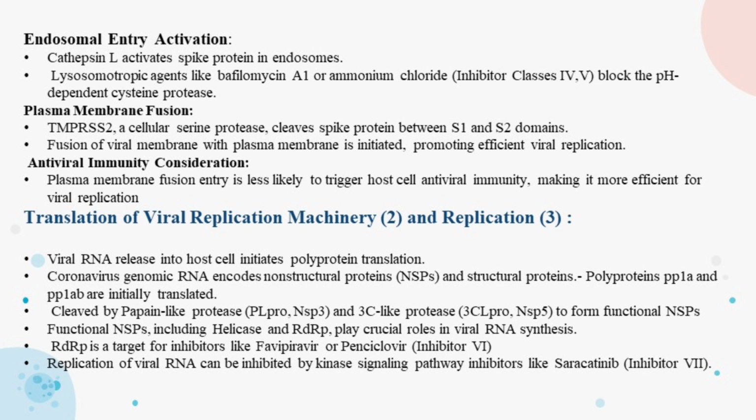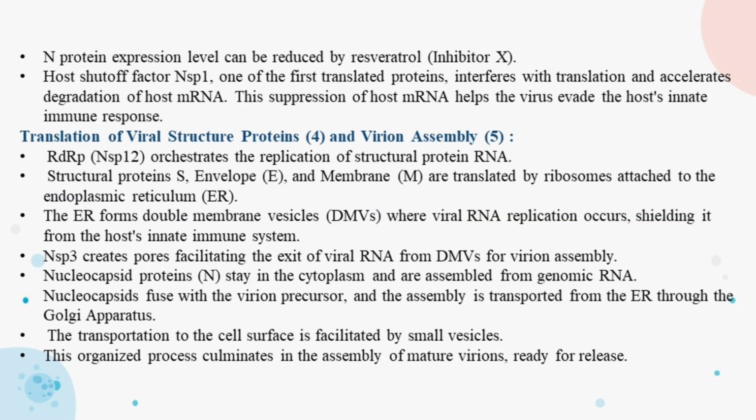RdRp, a key enzyme, is a target for inhibitors such as favipiravir and penciclovir. Additionally, the replication of viral RNA can be hindered by kinase signaling pathway inhibitors like saracatinib. Resveratrol, known as an inhibitor, can decrease the expression of the N protein. The non-structural protein, host shutoff factor, acts early in translation to disrupt host mRNA, speeding up its degradation. These disruptions aid the virus in avoiding the host immune response.